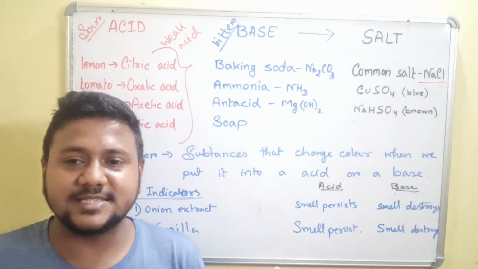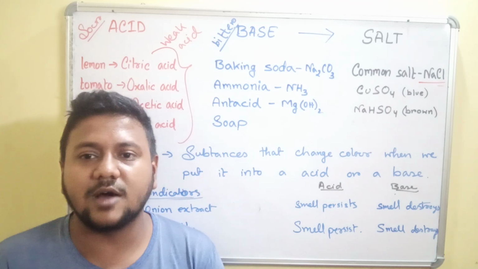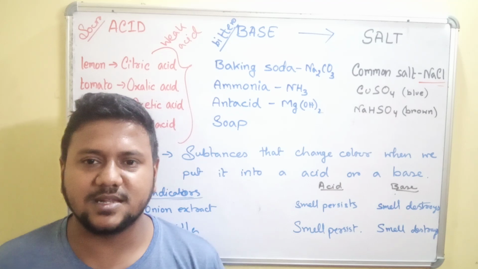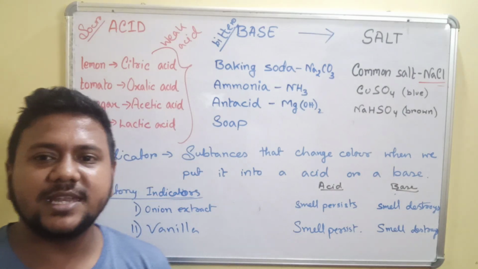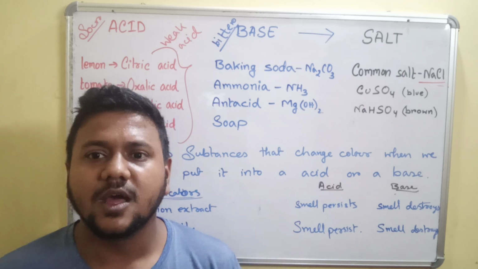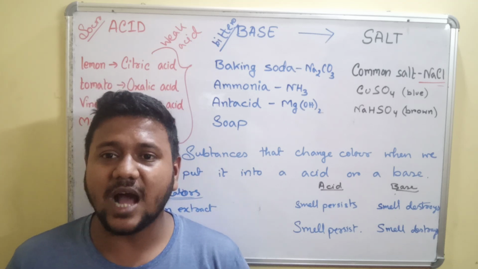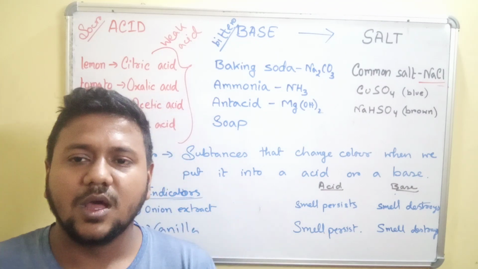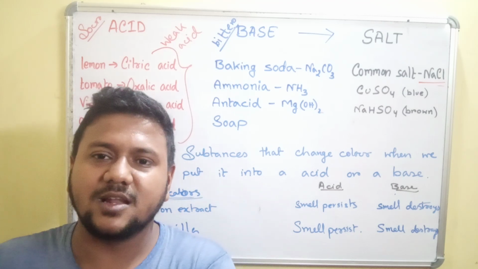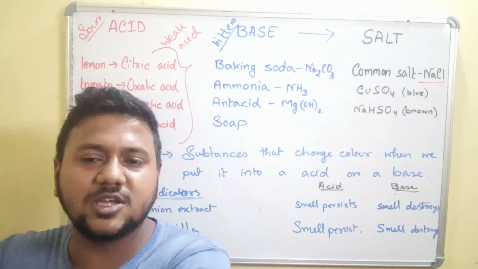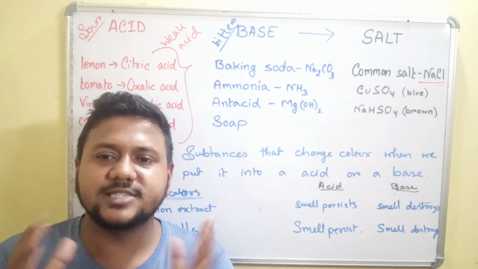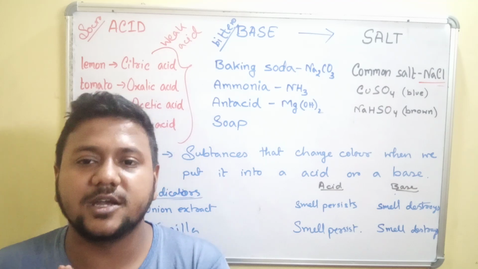There are more natural indicators, like petals of several flowers like hydrangea, petunia, they change their color in the presence of an acid and bases. Then we come to some indicators that are actually made in laboratories, which are called synthetic indicators. They are methyl orange and phenolphthalein. Methyl orange gives a red color when it comes in contact with an acid. It gives a yellow color when it comes in contact with a base. In the same way, phenolphthalein is colorless in acid and pink in color in a base.